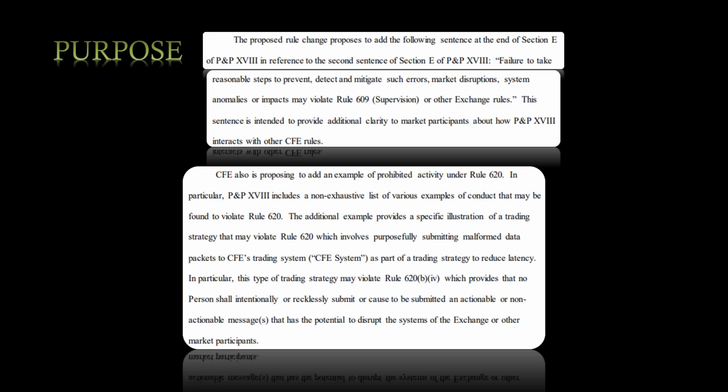In particular, a non-exhaustive list of various examples of conduct that may be found to violate Rule 620 is included in the P&P Section 8. The additional example provides a specific illustration of a trading strategy that may violate Rule 620, which involves purposefully submitting malformed data packets to the CFE's trading system as part of a trading strategy to reduce latency. In particular, this type of trading strategy may violate Rule 620, paragraph B, subsection IV, which provides that no person shall intentionally or recklessly submit or cause to be submitted an actionable or non-actionable message that has potential to disrupt the system of the exchange or other market participants. Now, a message is all that back and forth communication between market makers.